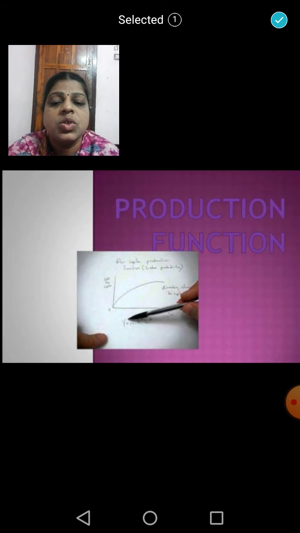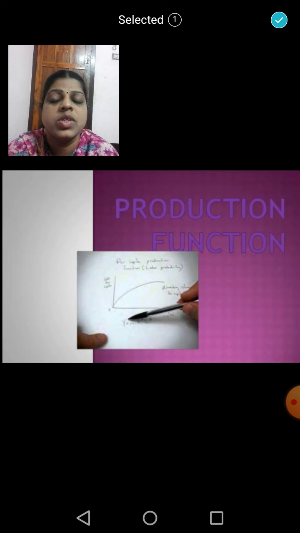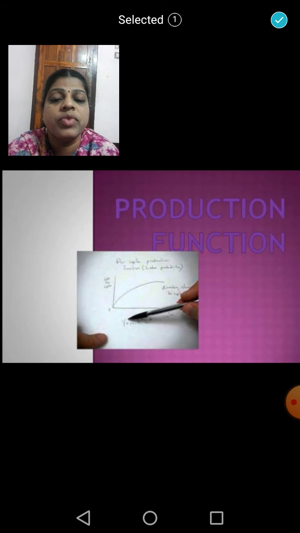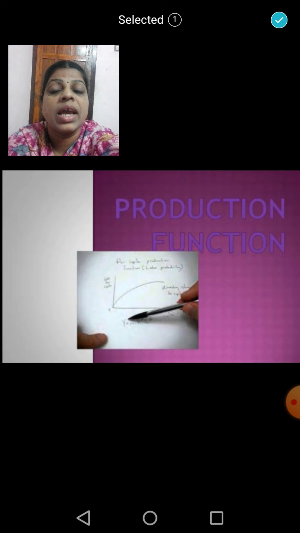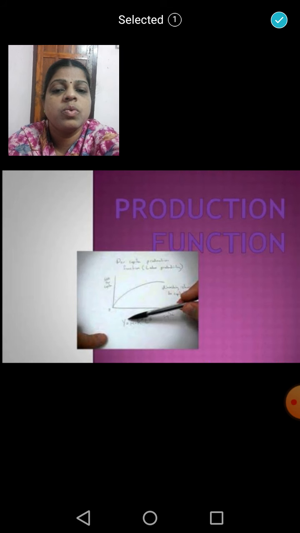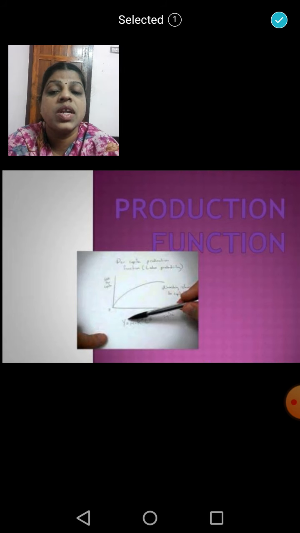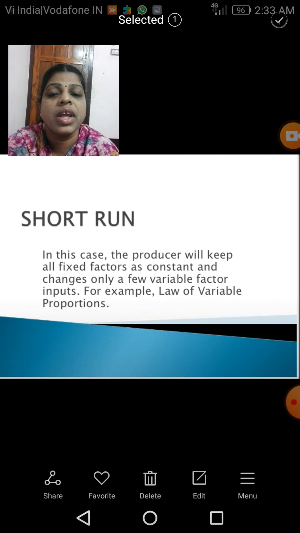So, children, we were discussing the production function and its related concepts in our previous modules. In this module, we will explain the rest of the topics in the production function lesson. I have explained the different time periods, which are the short run production function and the long run production function.